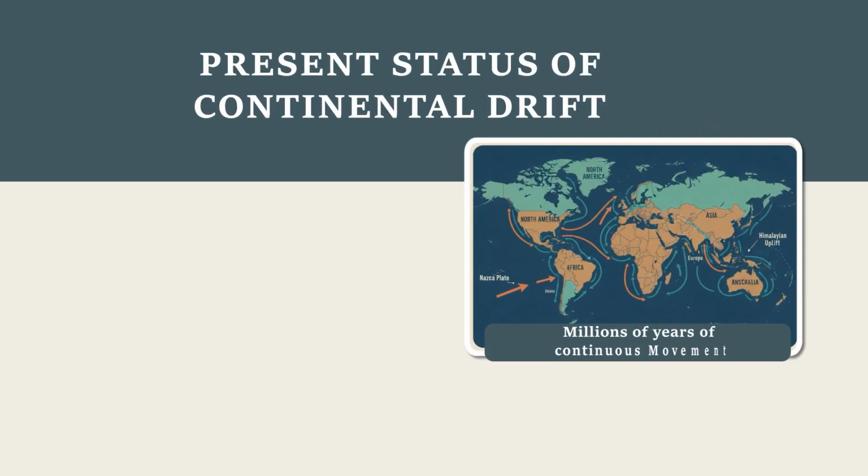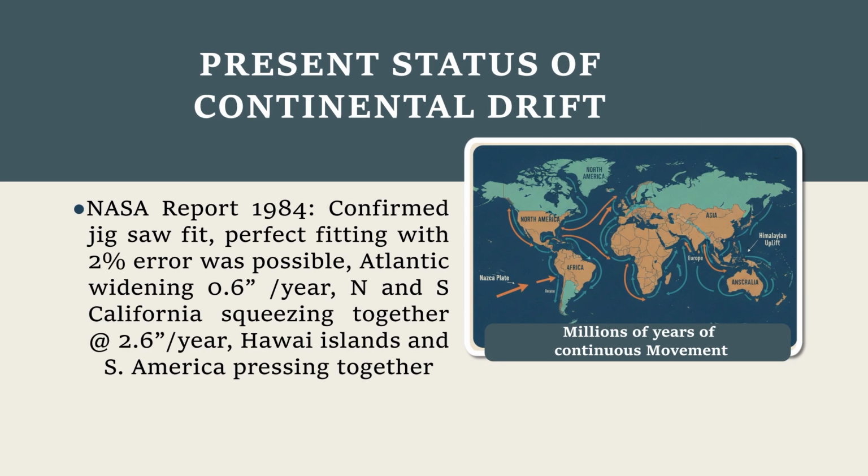Still, his theory cannot be refuted, because a NASA report in 1984 confirmed the jigsaw fit with only 2% error. And it is also found that the Atlantic Ocean is widening at the rate of 0.6 inches per year. Northern and Southern California are squeezing together at the rate of 2.6 inches per year. Then Hawaii Islands and South America are pressing together. So all these evidences suggest that his theory is working.